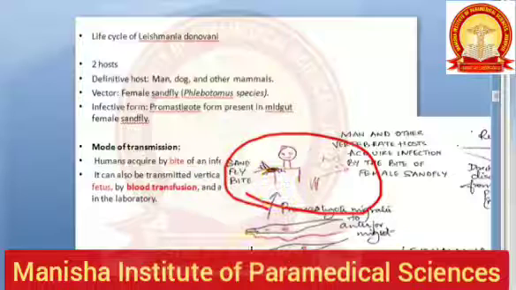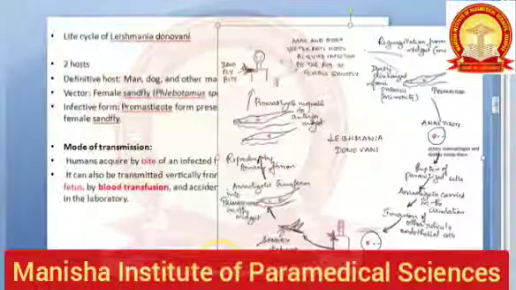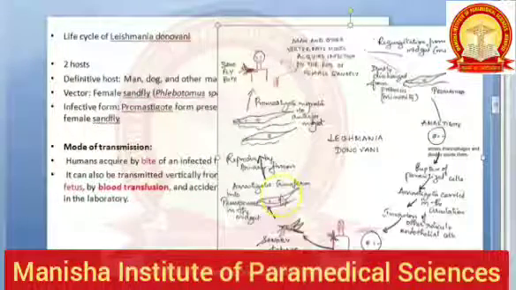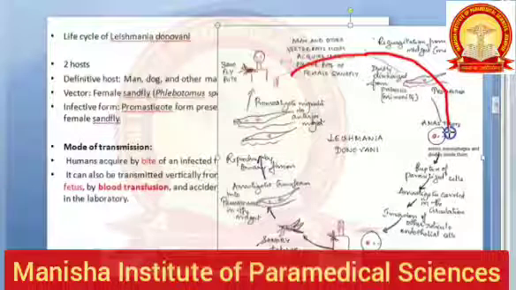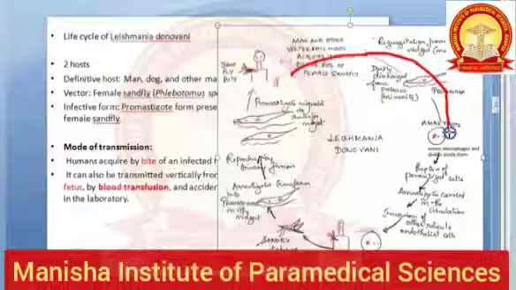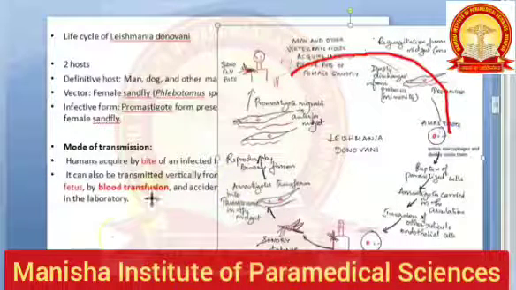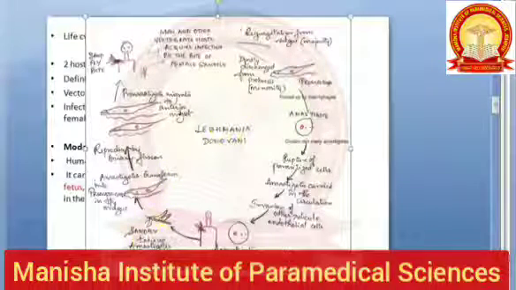Okay, this is the life cycle very briefly. Okay, guys, quickly we'll just tell you again. Listen, in the man, the promastigote becomes amastigote. Okay, so basically the promastigote, what happens? It enters the macrophage, correct? Let us just look at this life cycle again, okay?